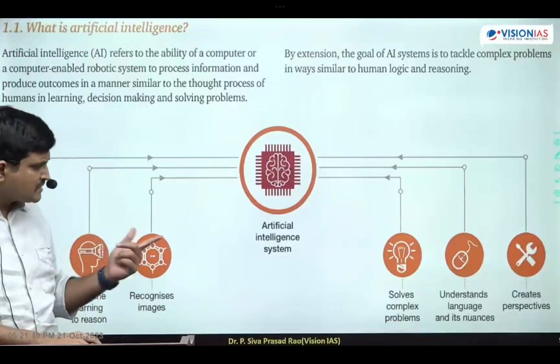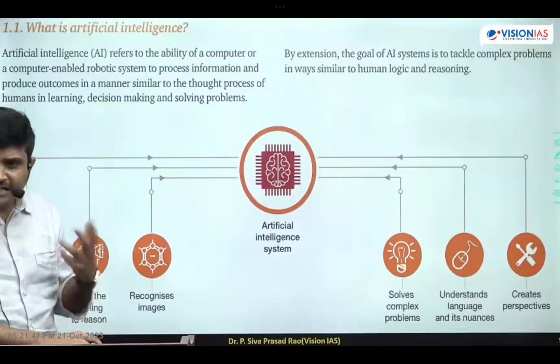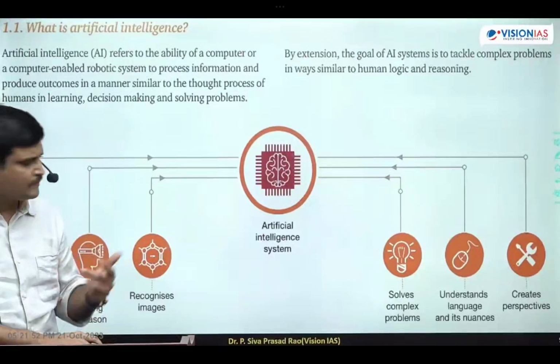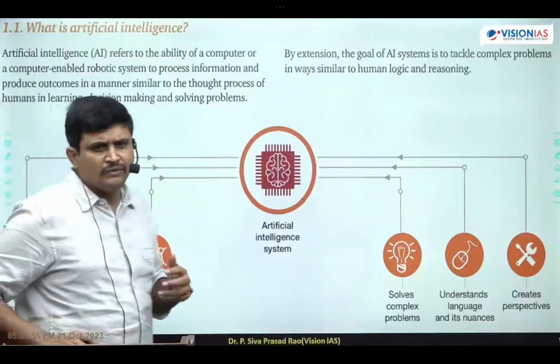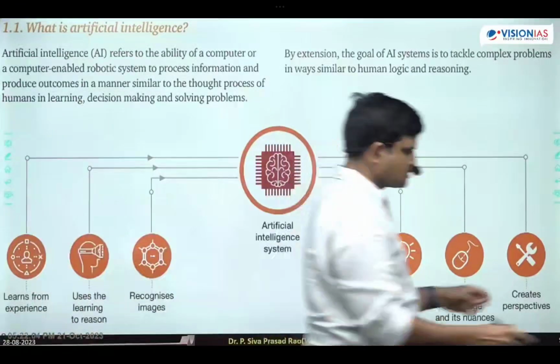Next one is understands the languages and its nuances. Different dialects will be there, so whatever the language you are speaking, it understands that and gives a response to you. Next one is solves complex problems. Where a human is unable to solve those problems, those problems will be solved by the AI. Next one is after this.